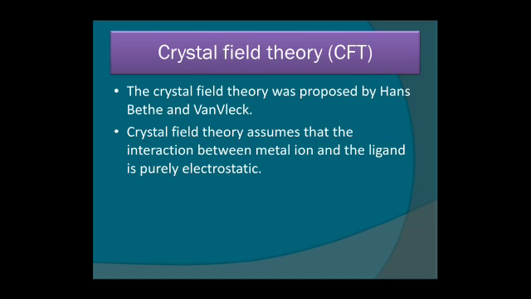According to CFT, it explains the splitting of only d orbitals. The d orbitals can be split into two parts, but there is no comment on s and p orbitals. CFT gives the exact value of magnetic moment, but in VBT we were not able to find the exact value of magnetic moment. The CFT does not give information about hybridization. This is the weak point of this theory. For hybridization we have to go through the VBT.